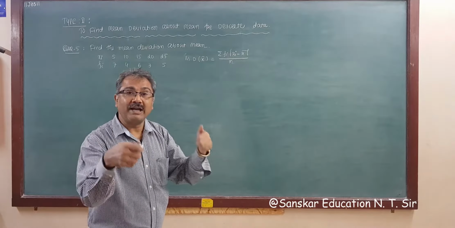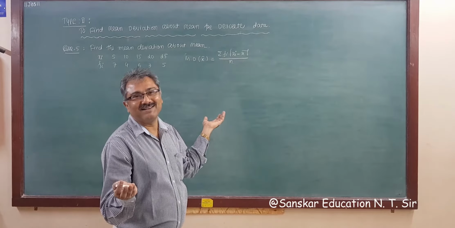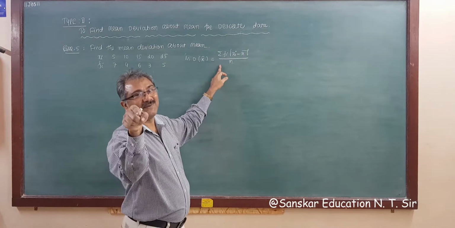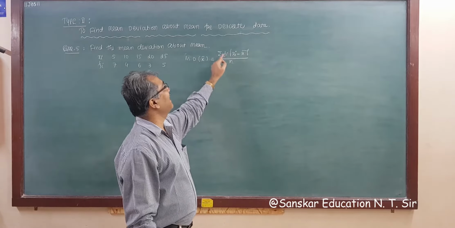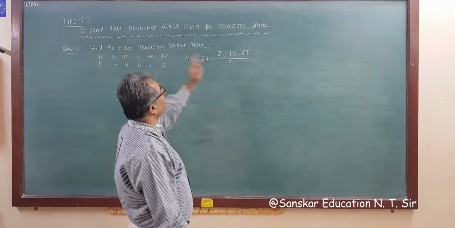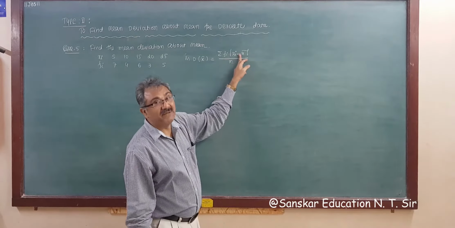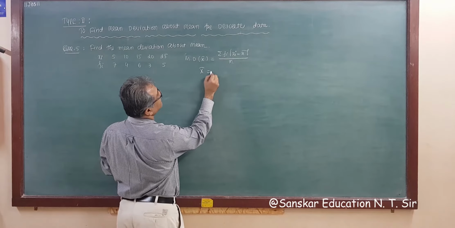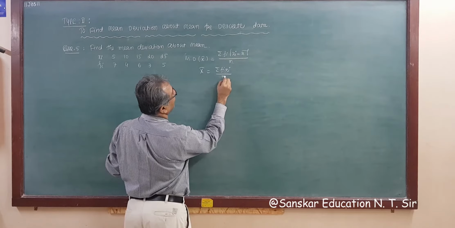And what you can do for requirement, so you know only formula, nothing you can do, right? So you know formula, and for this formula, what you need now? You need x bar and fi. Fi is given, so you need only x bar. And formula for x bar, that is mean for discrete data, is x bar is equal to sigma fi xi upon n.